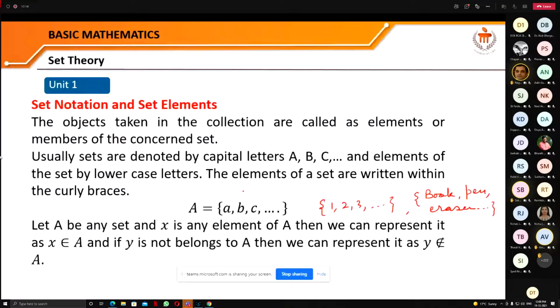And if there is any element x which we are saying is in this set particularly, then we can represent it by x belongs to A. And if y is not an element of the set A, then we'll write it like this: y does not belong to the set A. So this means this is in the set A, and this is not in the set A.